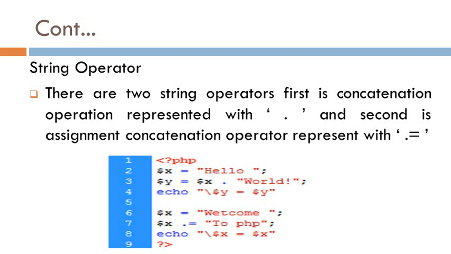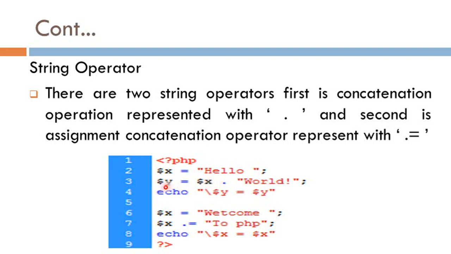String operator is used for concatenation of two strings. There are two string operators. First is dot and second is assignment concatenation operator, which means dot equal to. Here in this example I write in a PHP script, $x is equal to hello, then $y equal to $x dot world. This dot operator concatenates two strings, $x, which is hello, and second world.